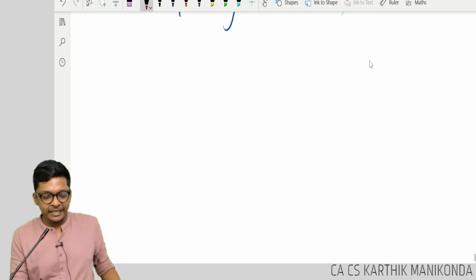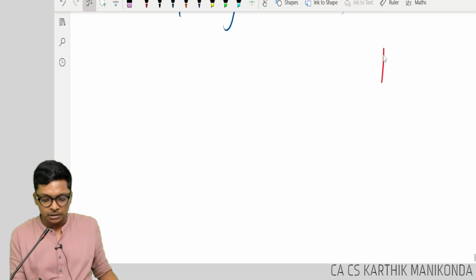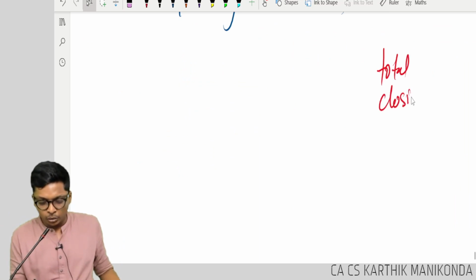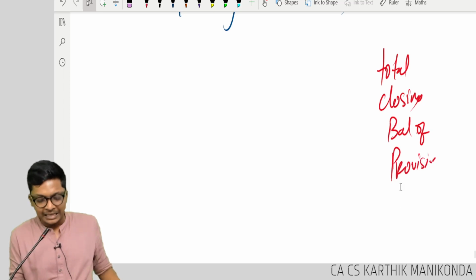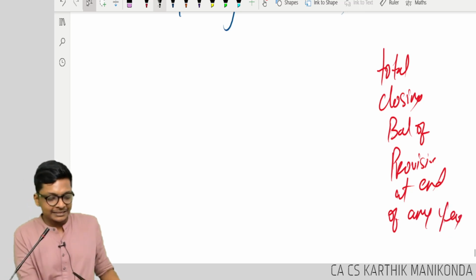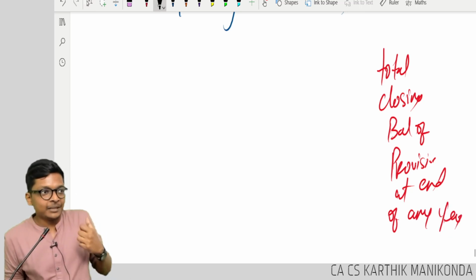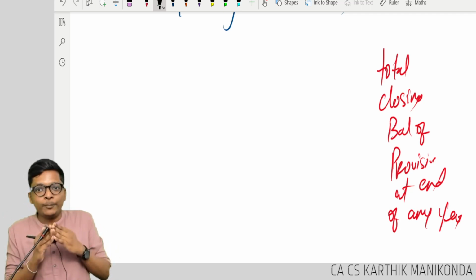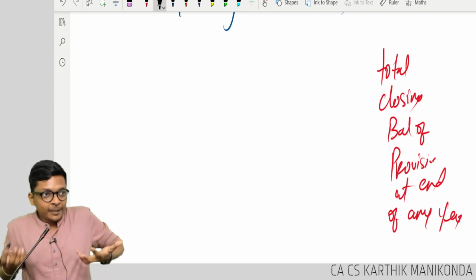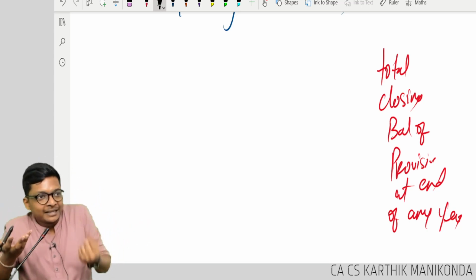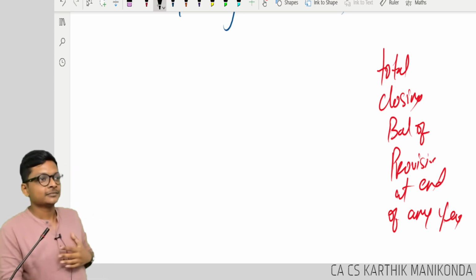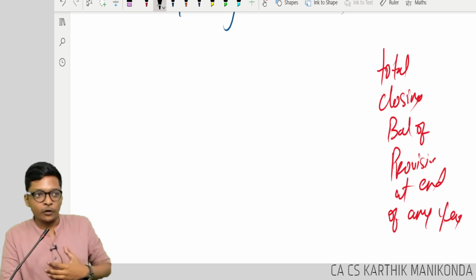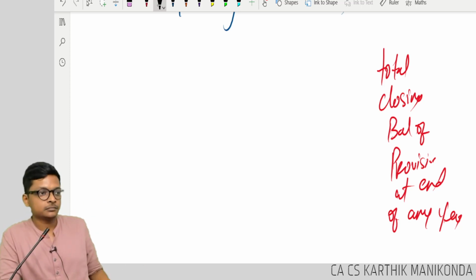That means now we will get one holistic view. Look at this. The total closing balance of provision at the end of any year will never become 0, because year 1 employee will be paid in year 5, year 2 employee will be paid in year 6. So every year provision will keep increasing, benefits will keep decreasing. It will be a continuous ledger unless the company closes down. Are you following, guys? Or unless all the employees resign.